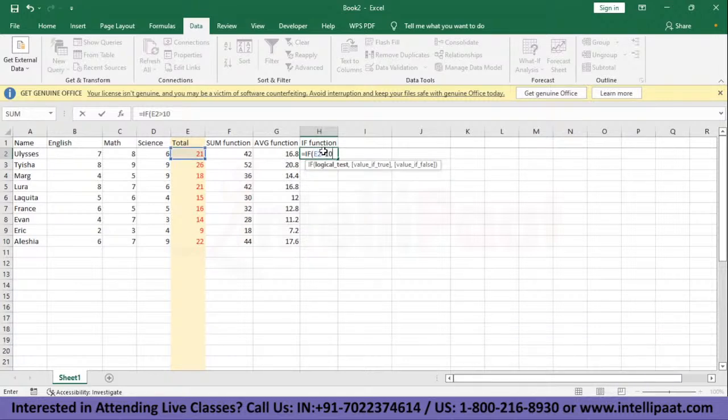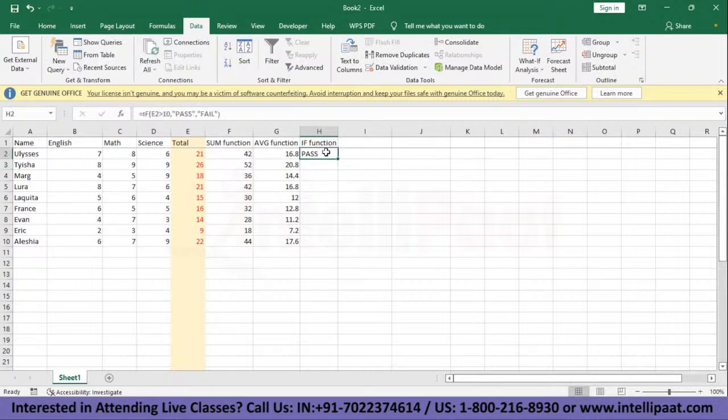So if E2 is greater than 10, we'll put comma. We'll give out a message. If it is greater than 10, then print a message. And if it is not, then print another message. So in double quotes, we'll put pass. Else, if that is not true, we'll put fail. And we will press on enter.